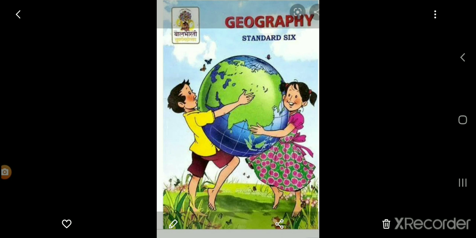The first lesson is the Earth and its latitude. In this chapter we are going to learn about what is called latitude and how to find the location on the earth. Okay, let's move further.